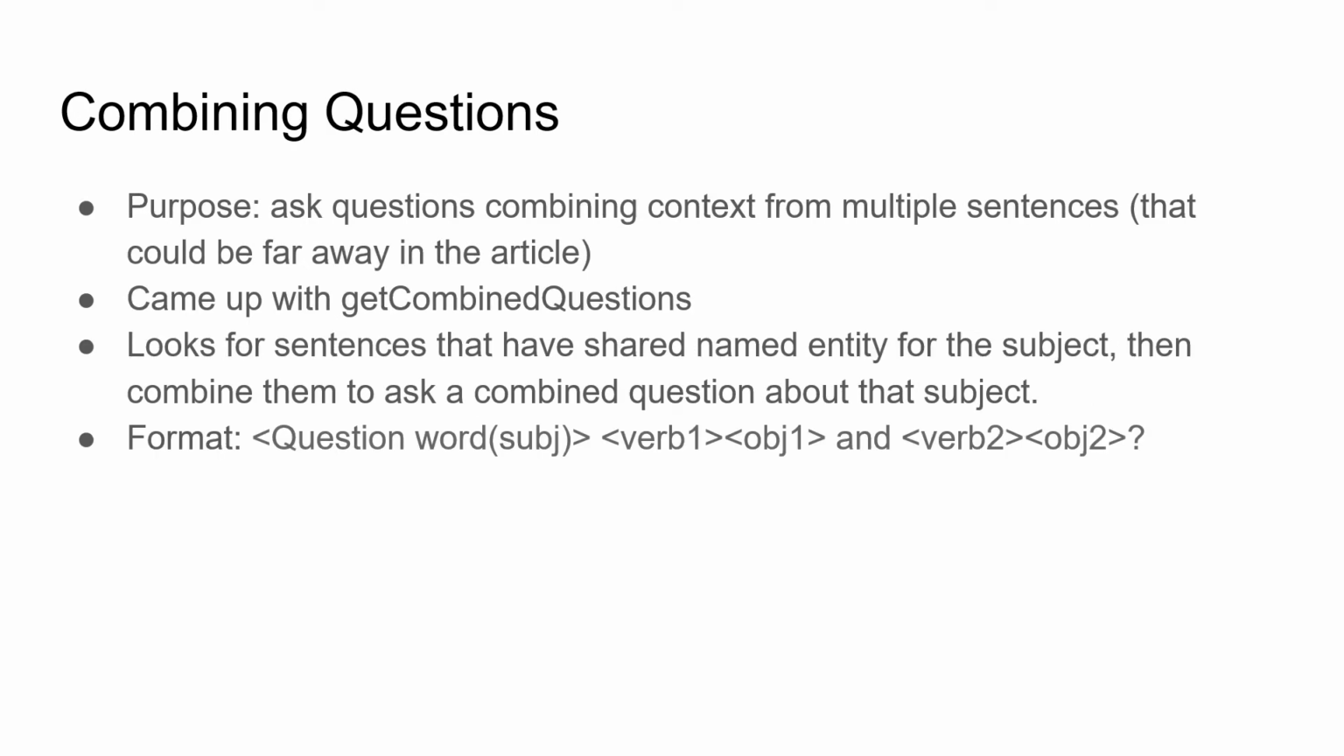This is our special feature. We generated questions that combined context from multiple sentences. We found two sentences with the same subject and created a question about that subject. We asked questions of the form question word, followed by first verb and first object, and then an "and", and then the second verb with the second object. This is an interesting type of question to answer since it requires context from beyond one sentence.